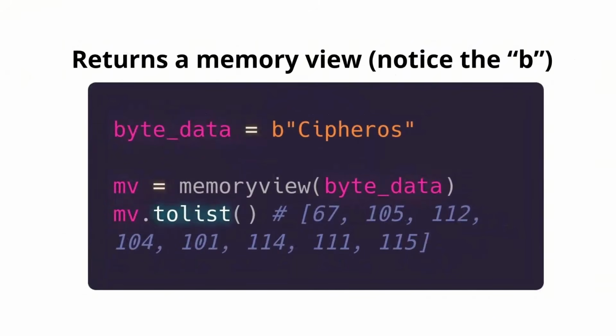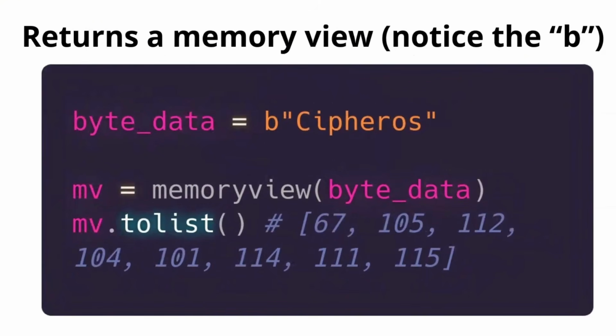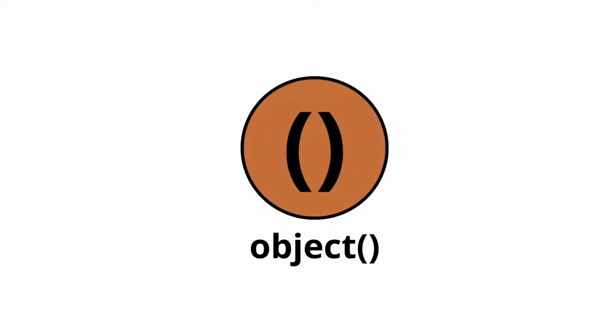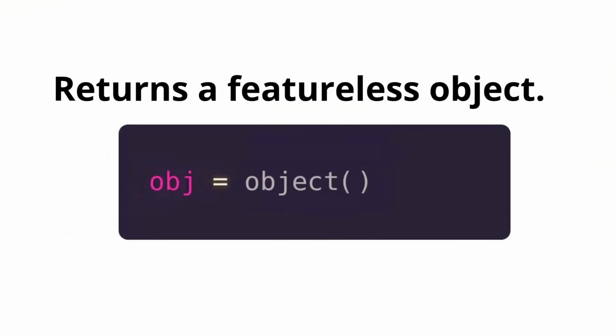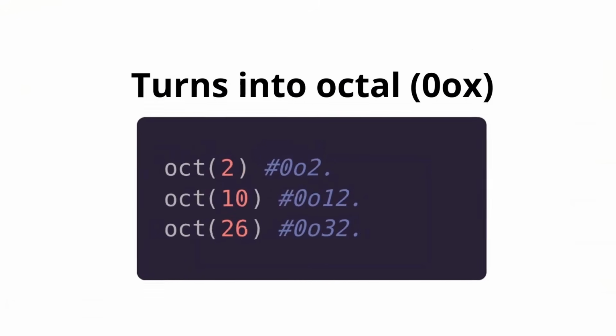Memoryview takes an object and returns a memory view, and notice the b, which stands for byte array. This is more computer science than programming in general. Next, we have object, and it just creates a featureless object. That is all. It is very useful for things that in the future will be updated. Next, we have oct, and it just turns a decimal base into octal. Here you have the examples. Notice the 0o prefix. The x in this case is for any number, meaning the octal equivalent.